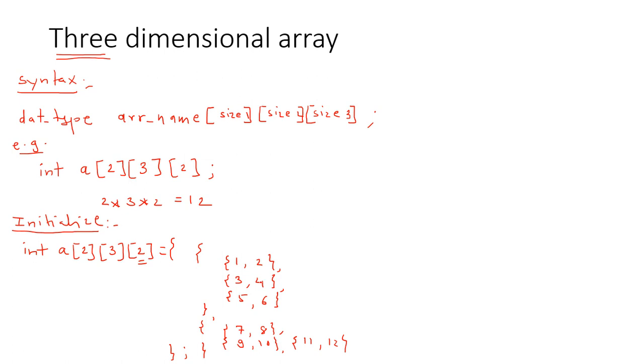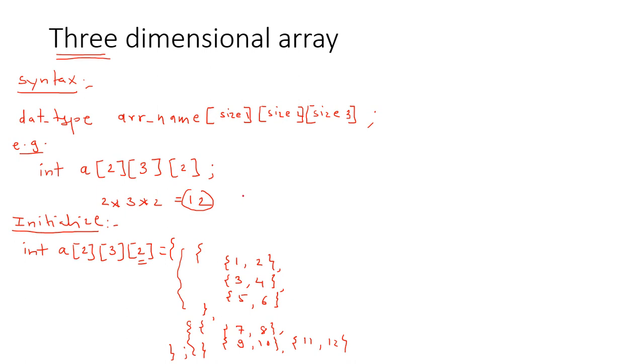First, second, third. So three groups are completed, and of these three groups there are two major groups. This is the first one, and this is the second one. If we see the total, there are 12 elements, 1 to 12. So this is the first way to create the three-dimensional array.